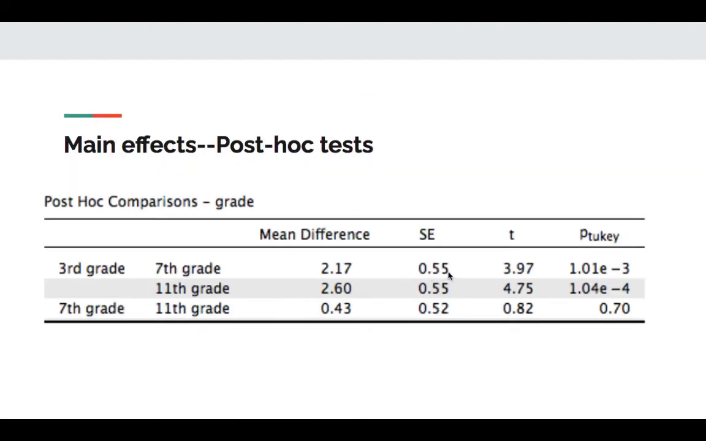So I run the post hoc and I see 3rd graders are more impulsive than 7th graders, and that is significant. 3rd graders are more impulsive than 11th graders, and that is significant. 7th and 11th graders do not differ. So I would say the population mean for 3rd graders in impulsivity is higher than the population means of 7th or 11th graders. But there's no difference in the population means of 7th and 11th graders on impulsivity when controlling for gender and the interaction effect. So that's it. That's what I would say for main effects.